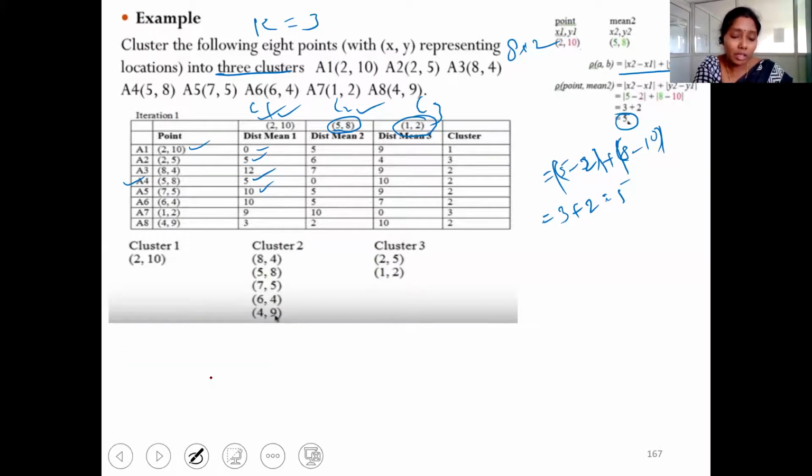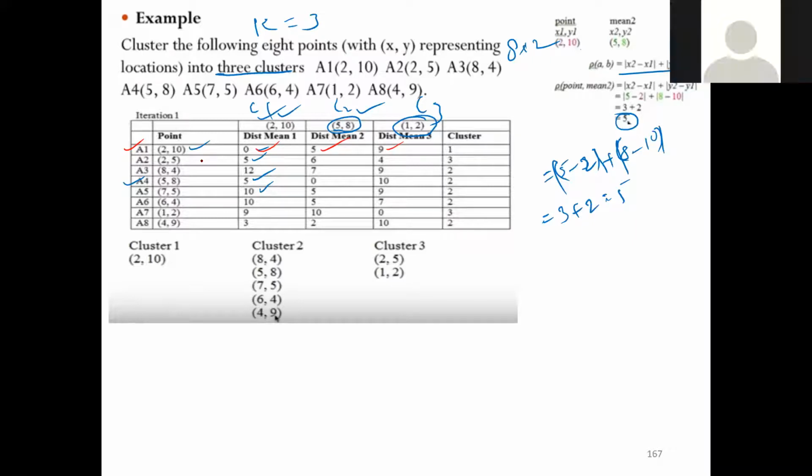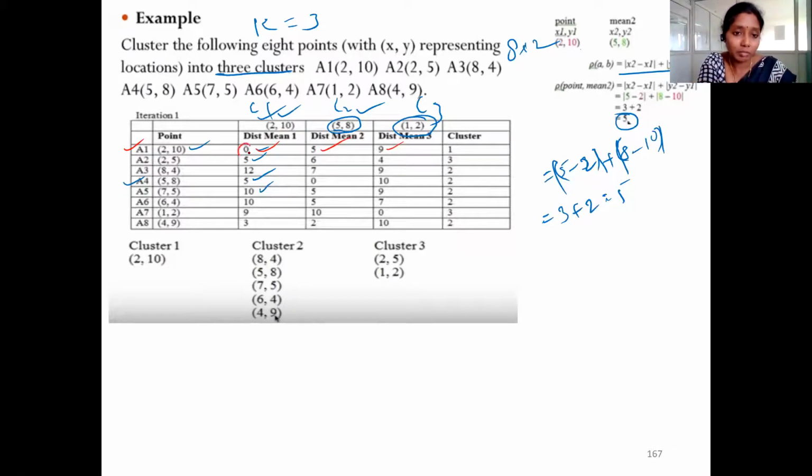So here, if you consider this point A1, 2, 10, observe these 3 distances. This is closest to which mean? Mean 1 or mean 2 or mean 3? First mean, ma'am, because the distance is less here. So this is closest to the first mean.